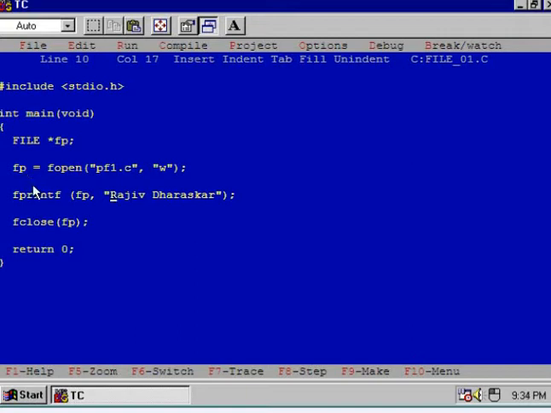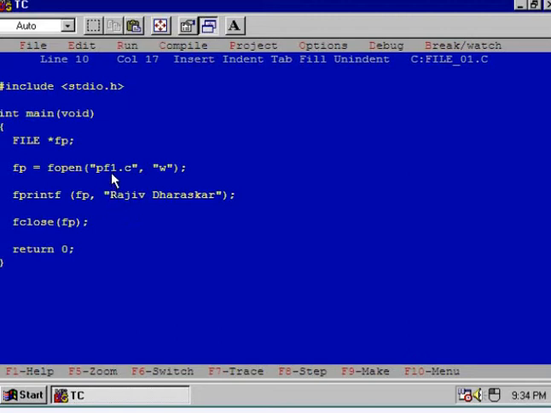Now after this, let us see the third statement. Here the statement is fprintf. It's again a standard library function. The job of this function is to store the string, here the string is Raju Daraskar, to the file, namely pf1.c.